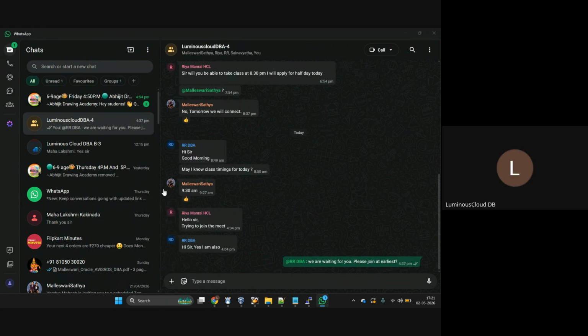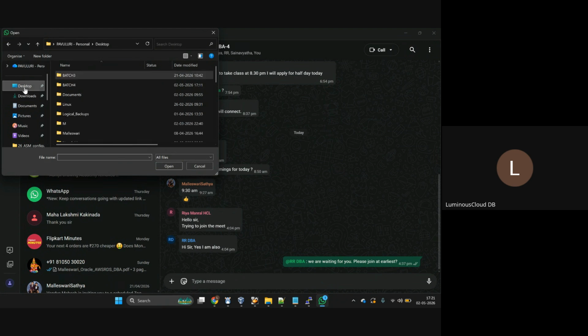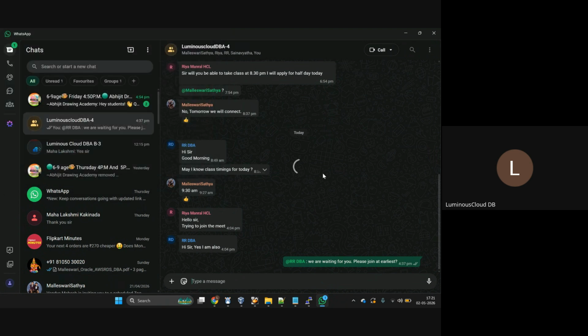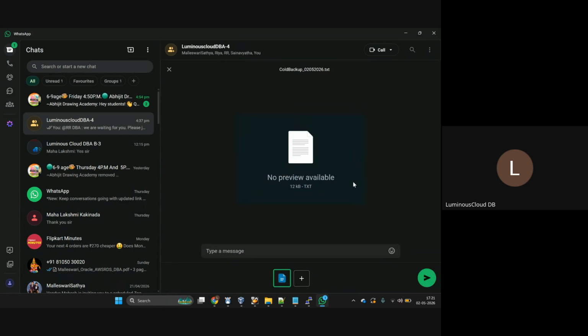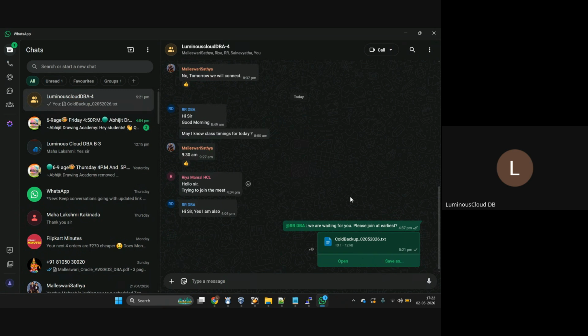If it is taking that many minutes for a small database, how about our big databases? Assume the database size is in TBs, how about it? It will take a longer time. That's why it is not recommended in real time. It is not at all recommended.